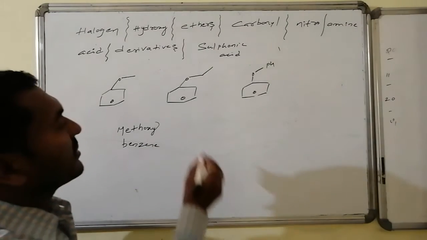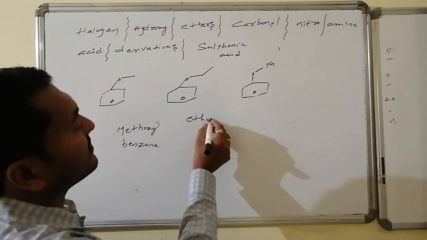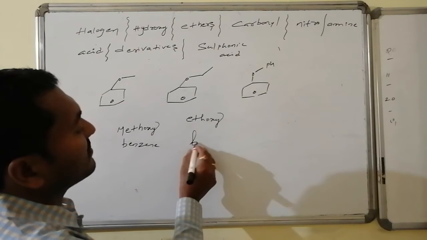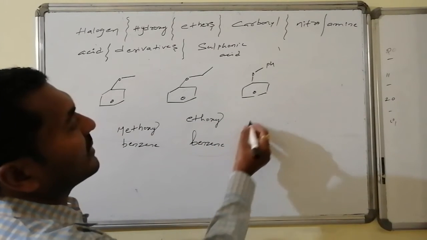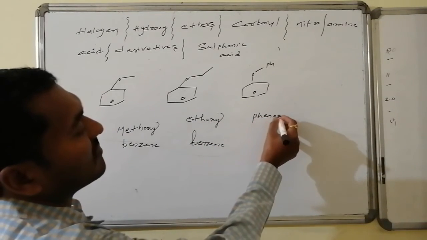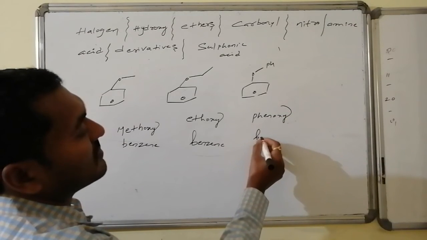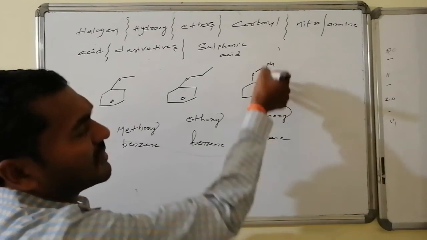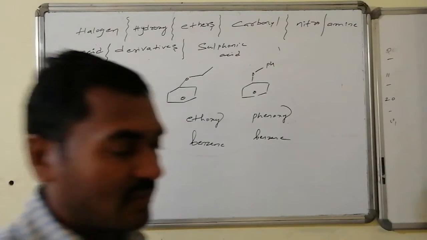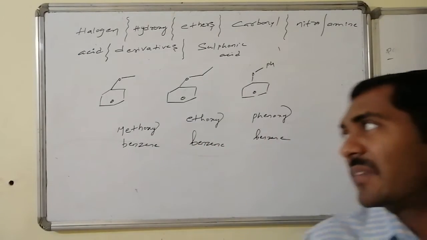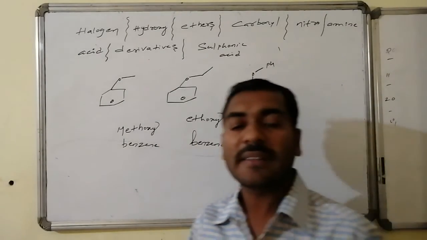And the name of the compound is ethoxybenzene. And this is phenoxybenzene. Otherwise you can say it as diphenyl ether. And this is methyl phenyl ether. This is ethyl phenyl ether.